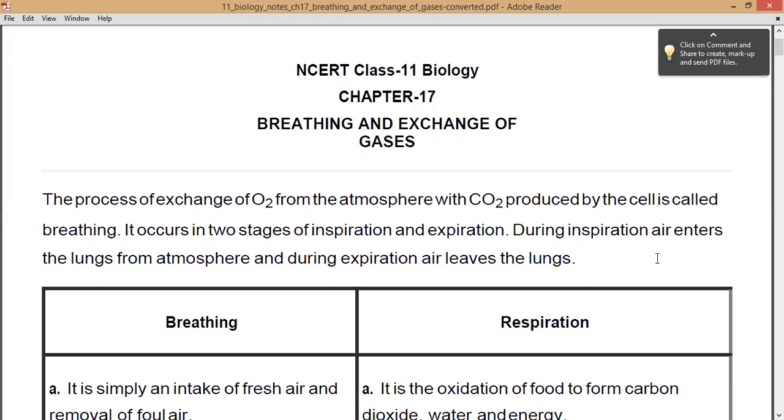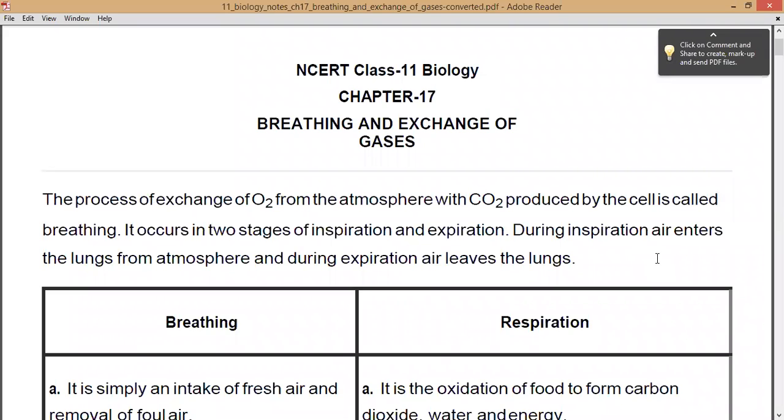The process of exchange of oxygen from the atmosphere with carbon dioxide produced by the cell is called breathing, right? So the process in which the exchange of oxygen takes place from the atmosphere with the carbon dioxide which is produced by the cells of your body, that is known as breathing, right? And this occurs in two stages, right? The first is inspiration and second is expiration.